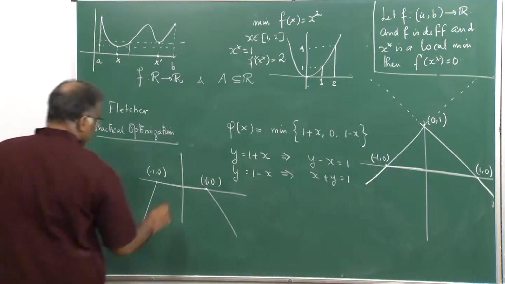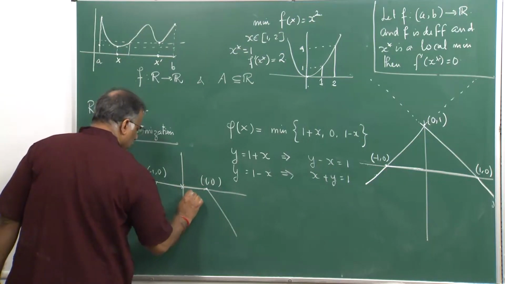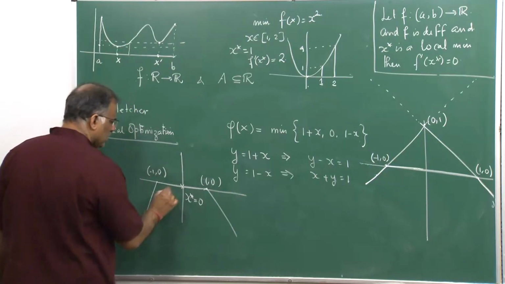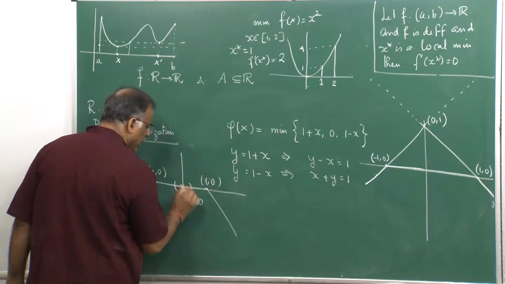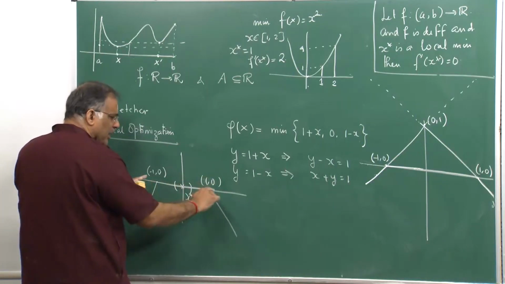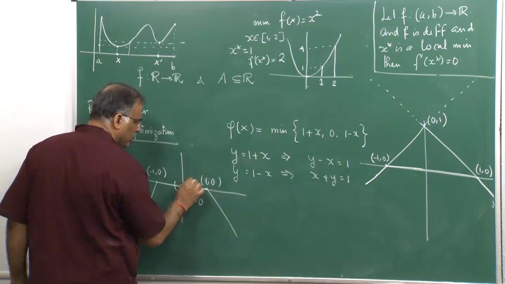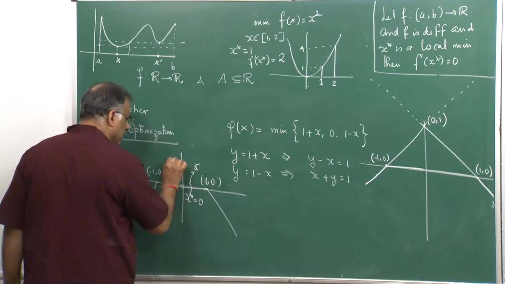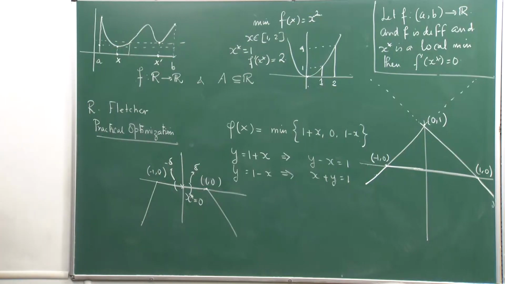So, look at this point x equal to 0. So, x star equal to 0. So, I will take a very small delta neighborhood around it, so that delta neighborhood completely remains within this line, the line joining minus 1 and plus 1. So, this is my delta and this is my minus delta. Okay? That is what it does.